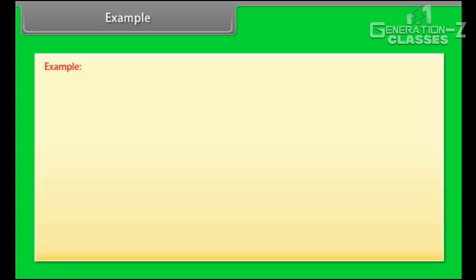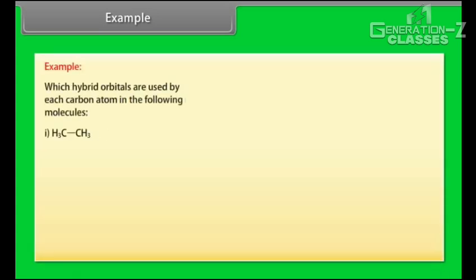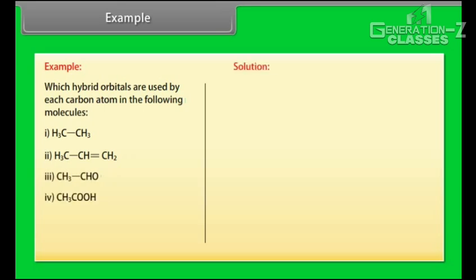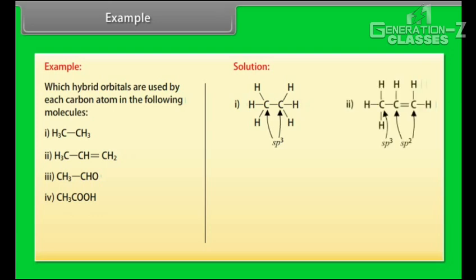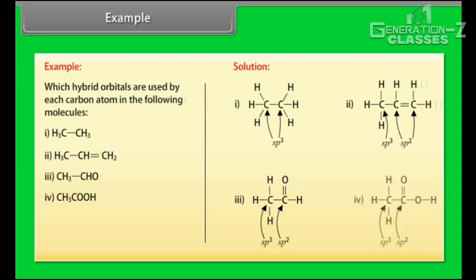Example. Let's take an example on hybridization. Which hybrid orbitals are used by each carbon atom in the following molecules? Let's see the solution. In this molecule, carbon atoms are using sp3 hybridization. In the next molecule, carbon atoms are using sp2 and sp3 hybridization. In the following molecules also, carbon atoms are using sp2 and sp3 hybridization.